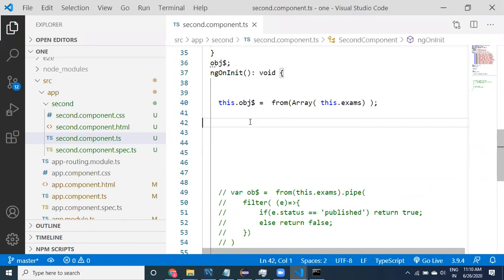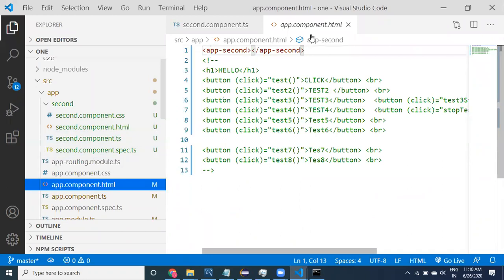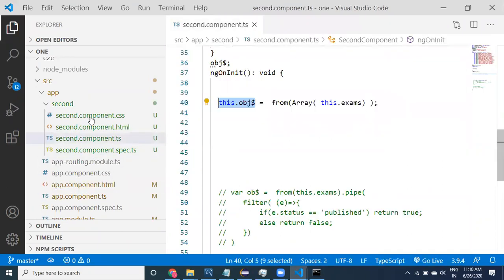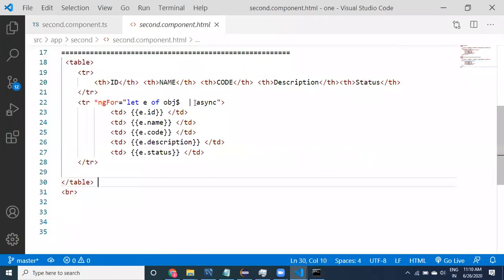We are using this observer directly in the HTML. See here, this is the HTML. Which HTML? Second component dot HTML. Let us go to the second component dot HTML. Here, see here guys, we are taking an observable. From this observable, if you want to use any object, any data from the observables, use async. Async pipe. This is a very famous approach.